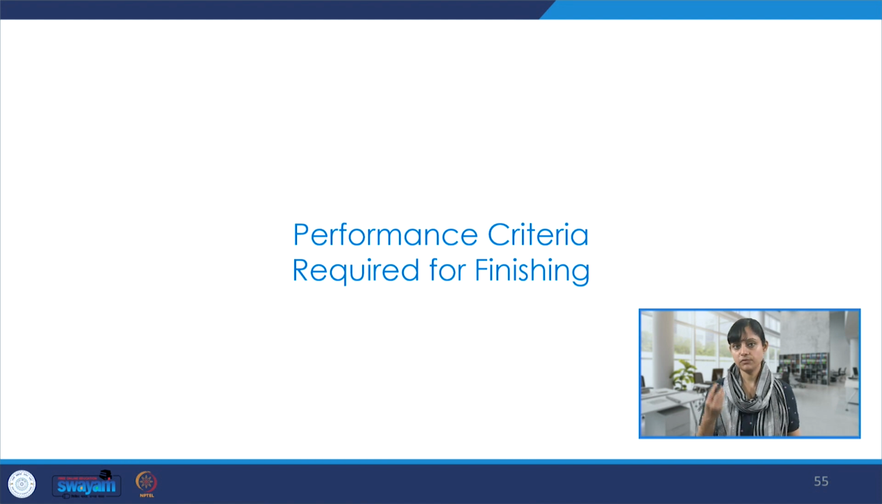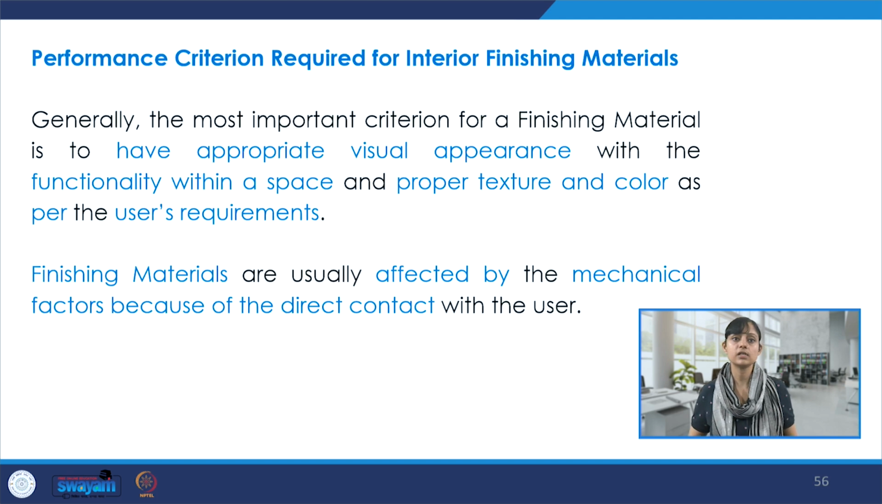There is a certain performance criteria which is required for finishing, and as designers, we have to really give attention to those. The most important criteria for finishing material is to have appropriate visual appearance. Of course, it has to serve the functional aspects, but it also has to create proper texture, color, finish, and a visual appeal.